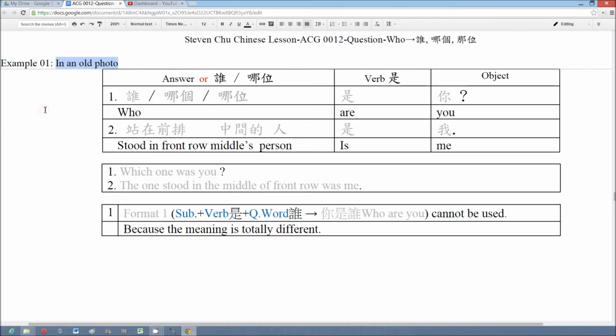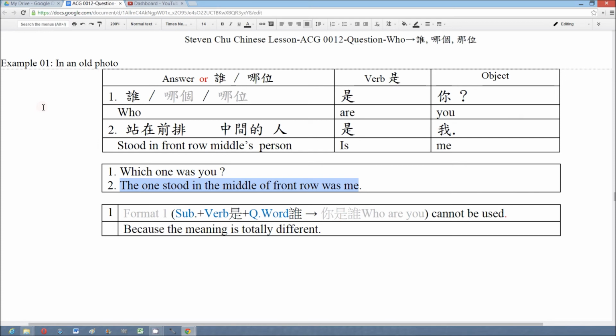Example 1. We suppose that you were in an old photo. 谁是你? Which one was you? And the answer is 站在前排中间的人是我.